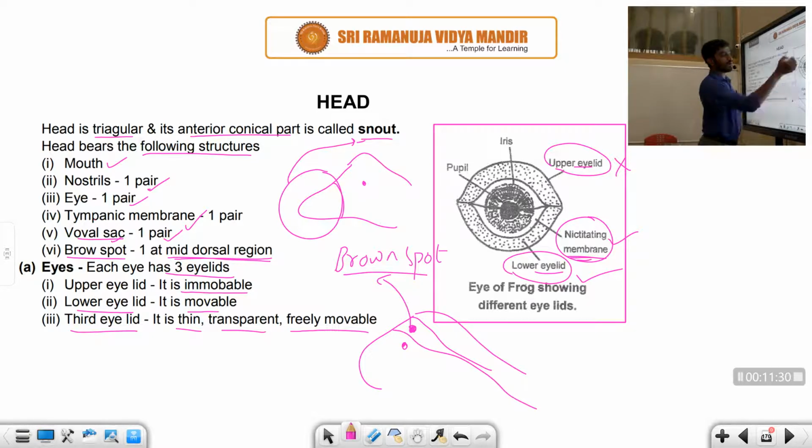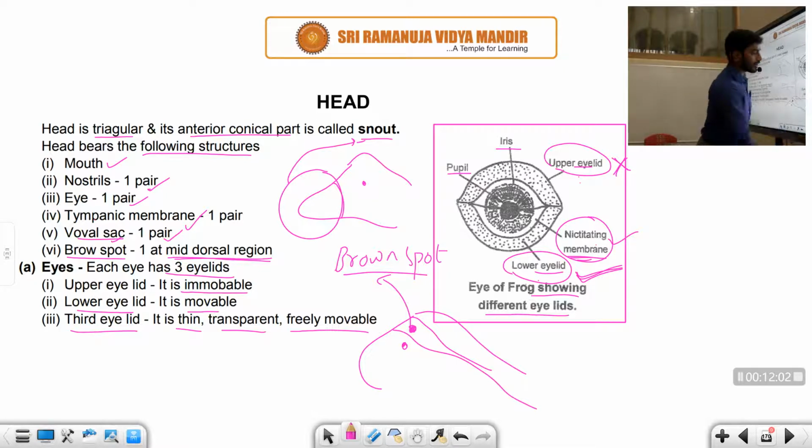This is the structure of one eye I am representing here. The eye of the frog showing the different eyelids: the upper eyelid, the lower eyelid, and a nictitating membrane. The upper eyelid cannot move, only the lower eyelid is movable, and the third eyelid is freely movable. Hope you understand, students. We can also observe the pupil and iris. So this is explaining the eye only.